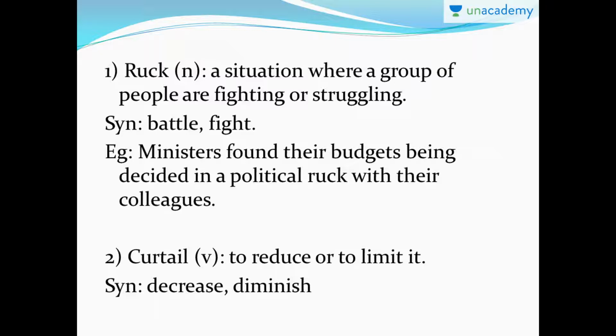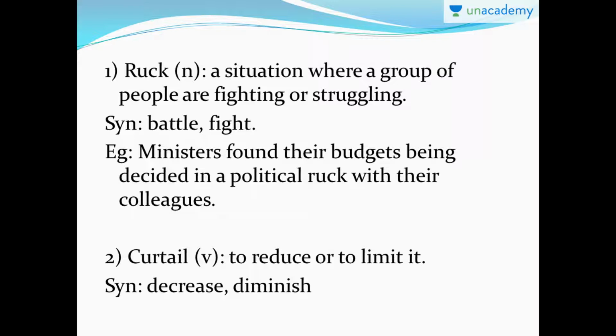Example: ministers found their budgets being decided in a political ruck with their colleagues. That means the budget was being decided in a situation where there were a lot of fights and a lot of struggle, and the situation resembled a battle.